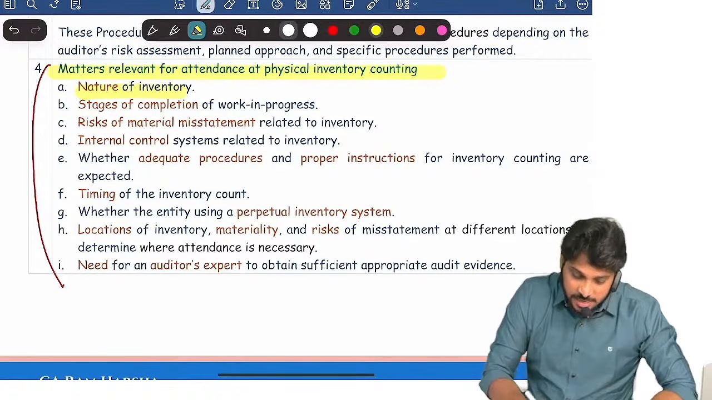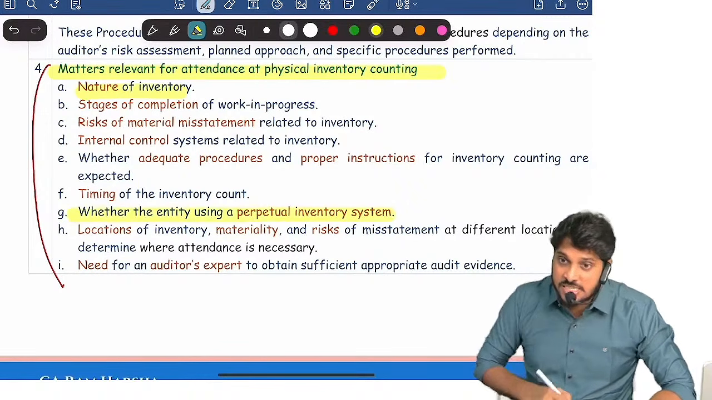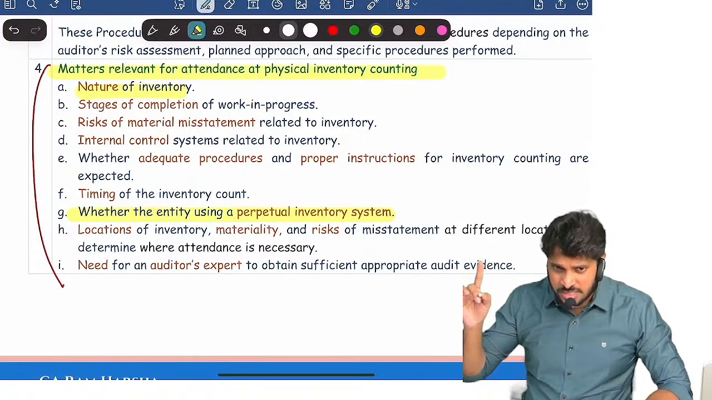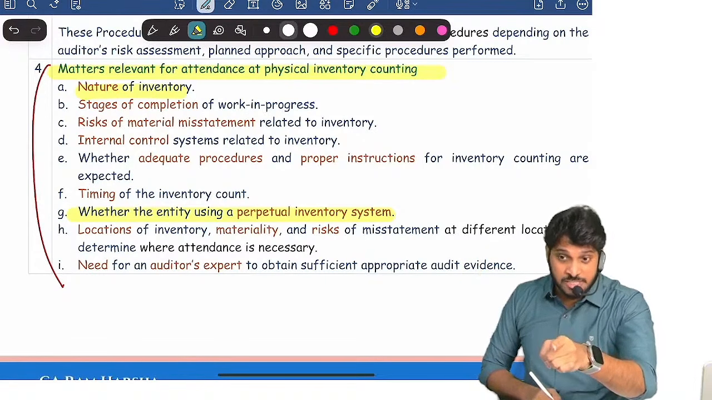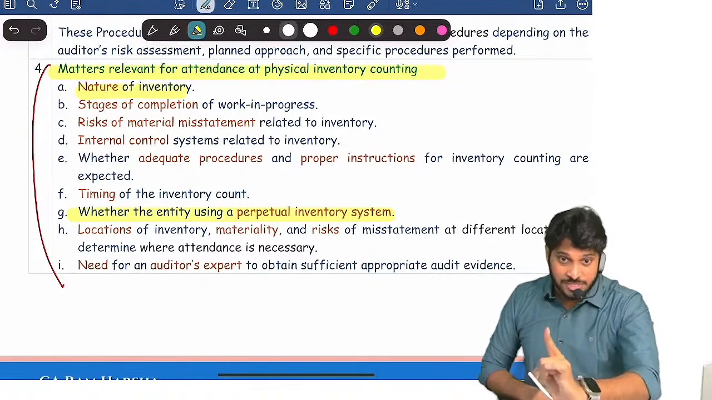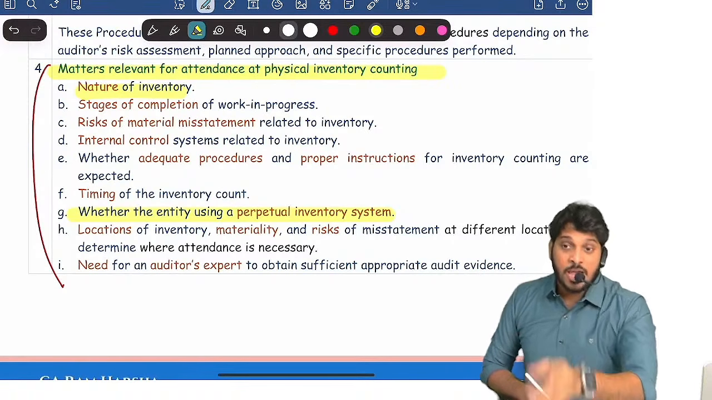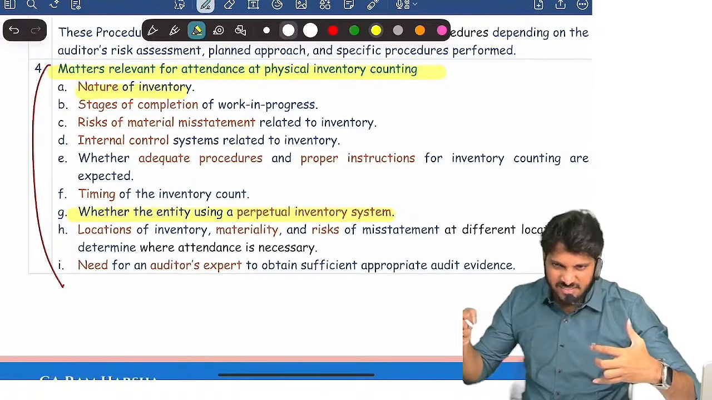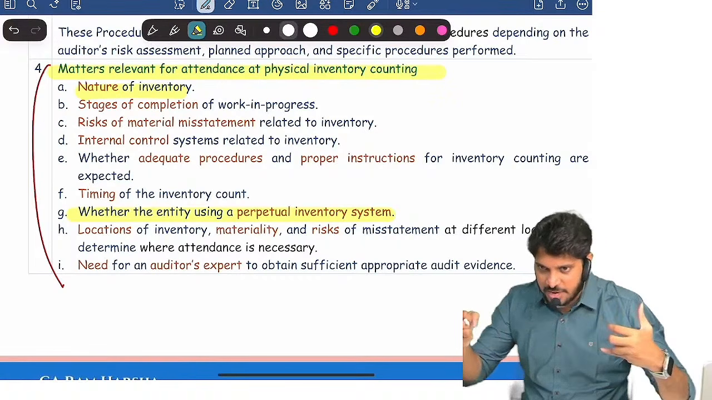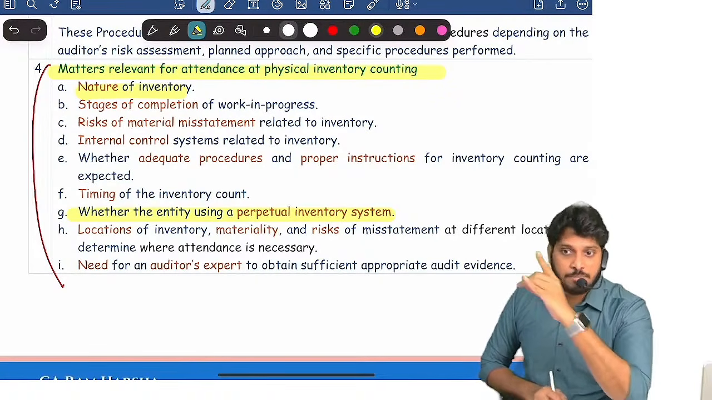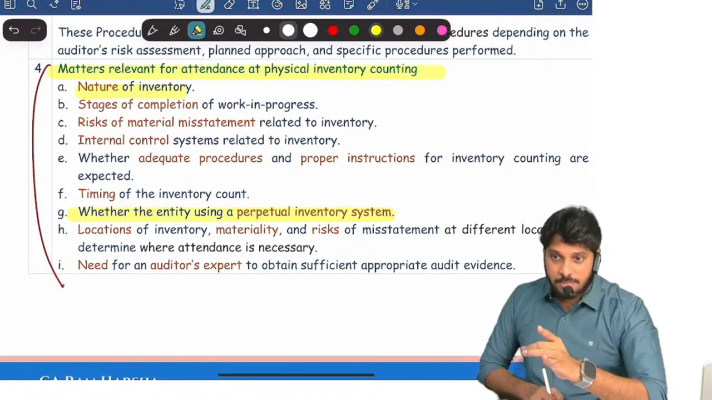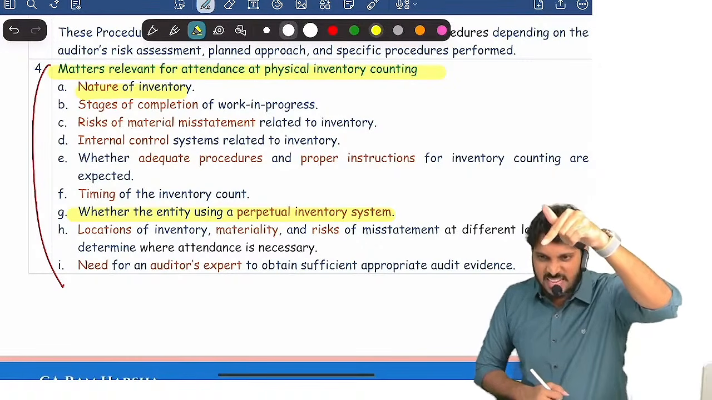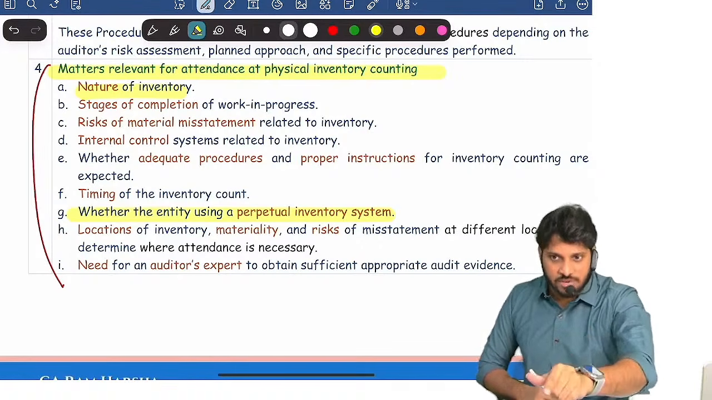Is the entity maintaining a perpetual inventory system? Check it out. If the company is maintaining a perpetual inventory system, management can do physical verification whenever they want, not an issue. But when they maintain a periodical inventory system, periodical means once in a while they update. They don't update every moment. 31st March it is compulsory. Physical verification must be done and the records updated on 31st March for closing stock valuation purpose.